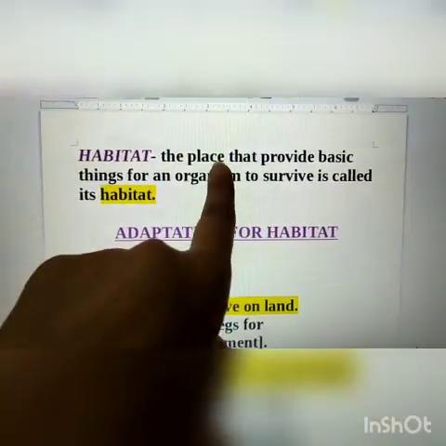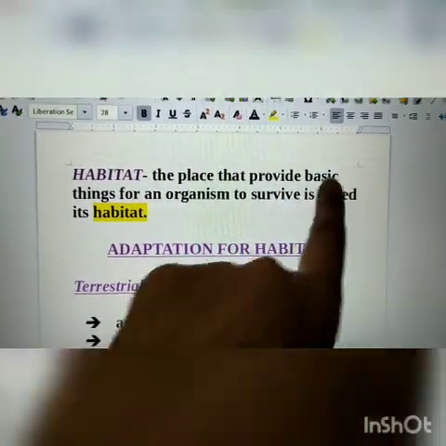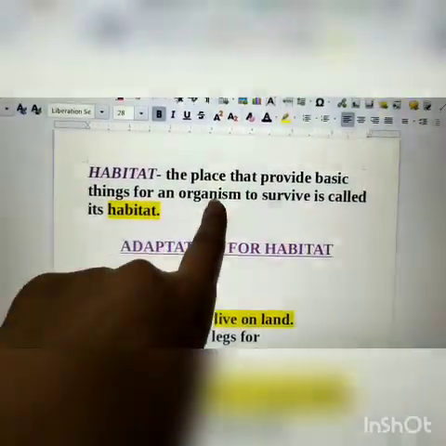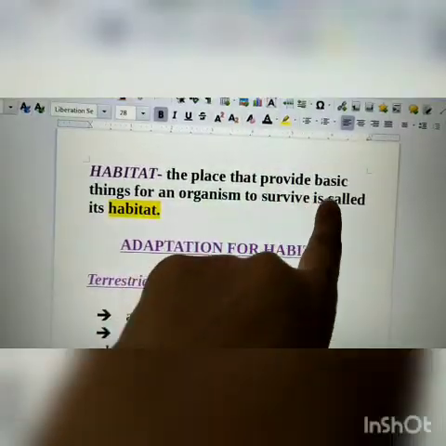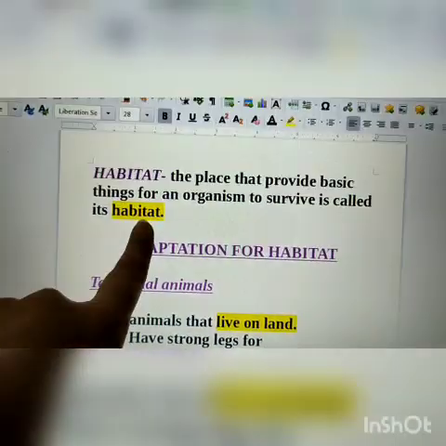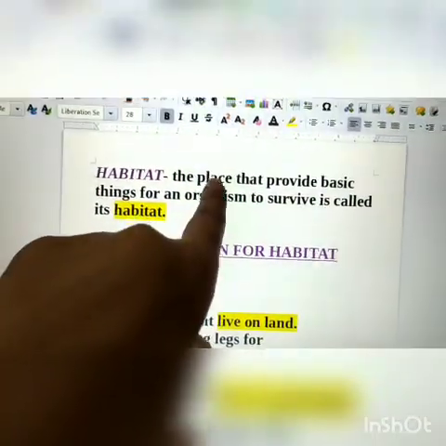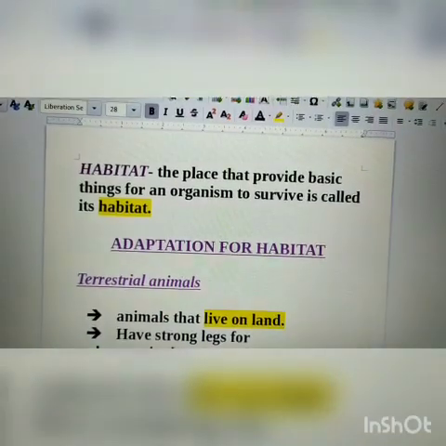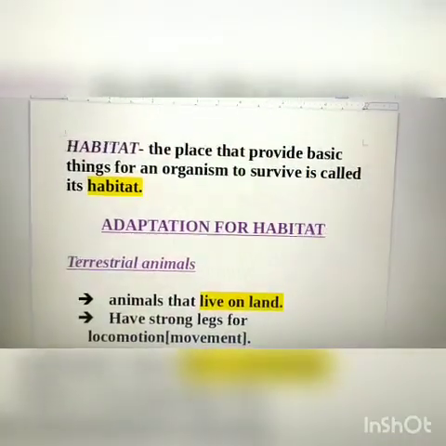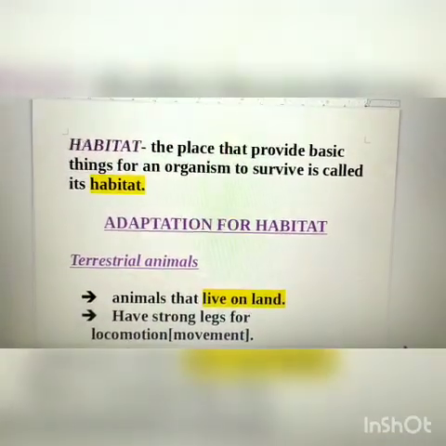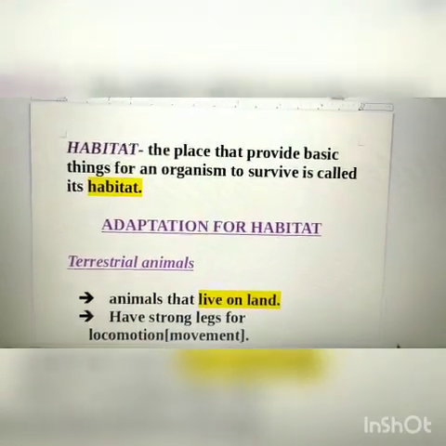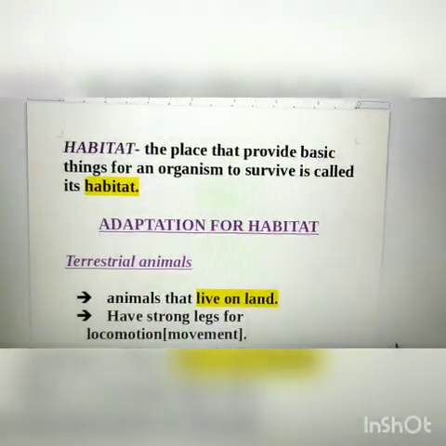The place that provides basic things for an organism to survive is called its habitat. That means that place which provides everything to an organism, that is food, water and shelter, so that it can survive.